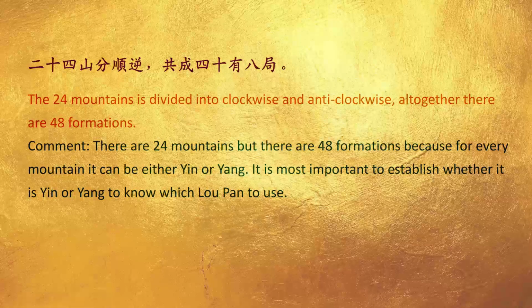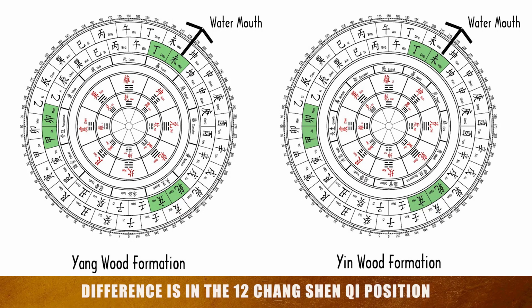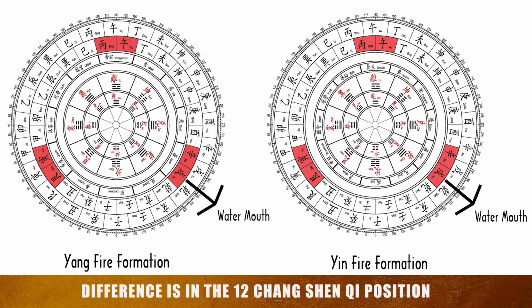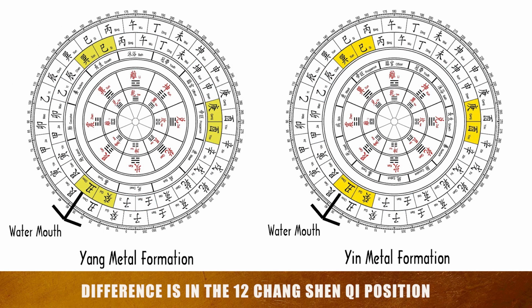The 24 mountains are divided into clockwise and anti-clockwise. Altogether there are 48 formations. There are 24 mountains but 48 formations because every mountain can be either yin or yang. It is most important to establish whether it is yin or yang to know which lupan to use. The 4 major formations have different yin-yang configurations. The difference is in the 12 Chang Sheng qi phase position. The best water mouth positions for the 4 formations are all in the Chen, Xu, Chou, Wei earth 24 mountains.